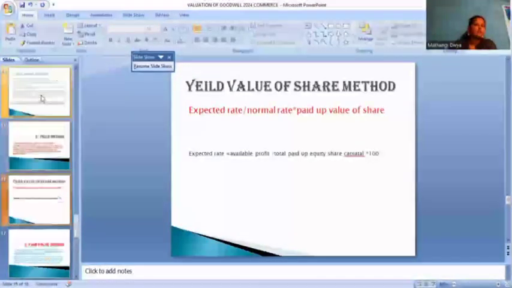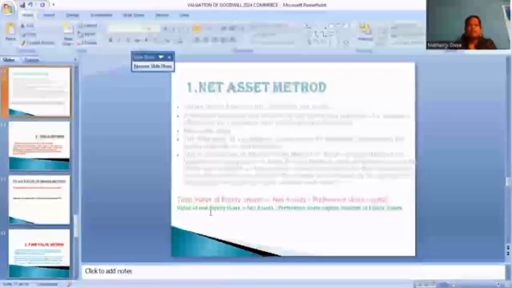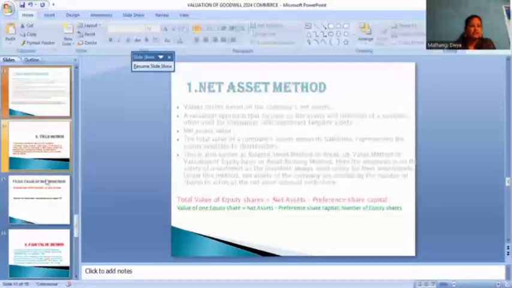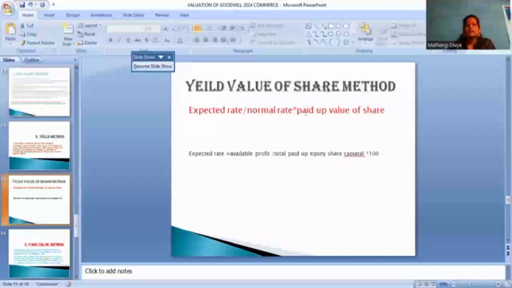In the last slide, we discussed the net asset method, where we use the value of one equity share. In this yield method, we use the paid up value of share. How much we have spent on the value of share is called the paid up value of share. And the normal rate of return in this year, how much we have to take as the rate of return. And the expected rate in this year, how much rate we expect in our business purchase price.